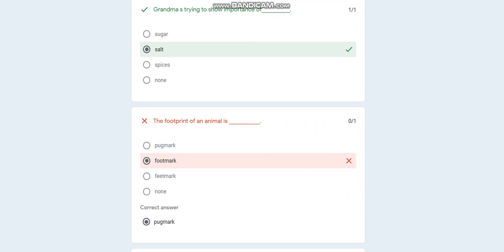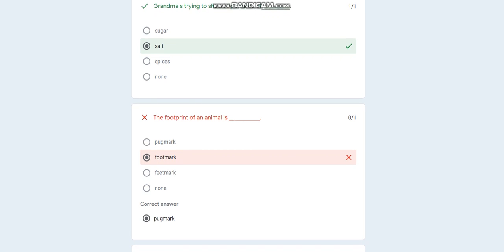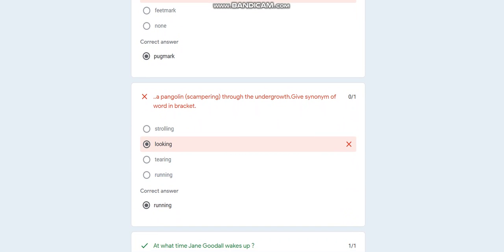They will even show which answer I have chosen, and they'll even give me the correct answer below. This is how you can check. Then again, you might remember that we did running first, then I thought that no, looking is the correct answer, so I cleared the answer and chose looking. But running was the correct answer, and looking was wrong, so they have given me wrong, as I have chosen the wrong answer.